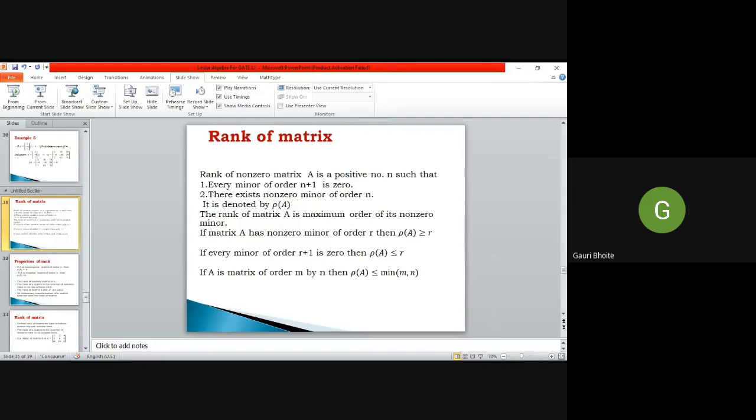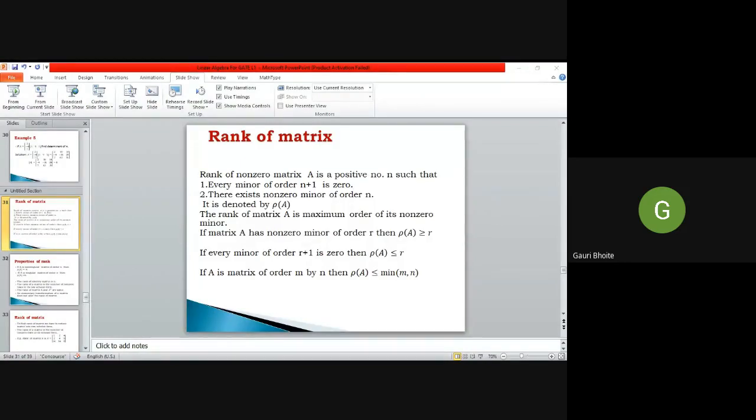So I hope you understand the part of preliminaries which I covered. Now I come to the next part, but I think we cannot cover it. So I just read the rank of matrix topic, or if you have some doubt, you can share with me now. In next session, I will discuss rank, then system of linear equations, and examples based on eigenvalues and eigenvectors.